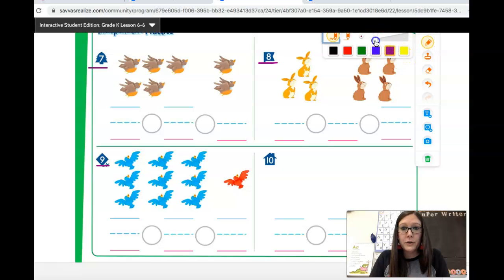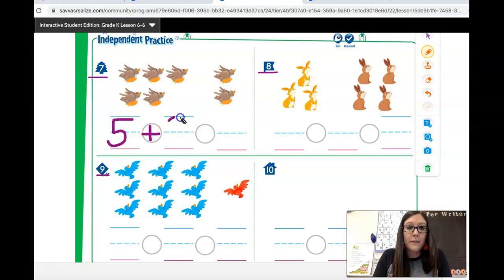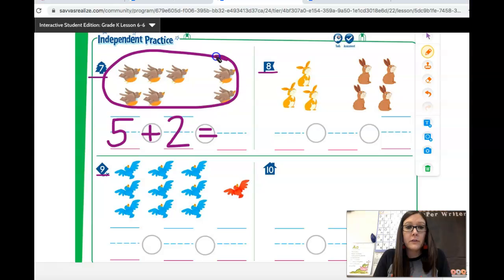All right, how did you do? Let's take a look at these equations. There are 5 birds in this group plus 2 in this group equals, what is 5 plus 2? Did you draw a circle to show that you're joining the 2 groups? 1, 2, 3, 4, 5, 6, 7. Did you get 7? And does your equation match?